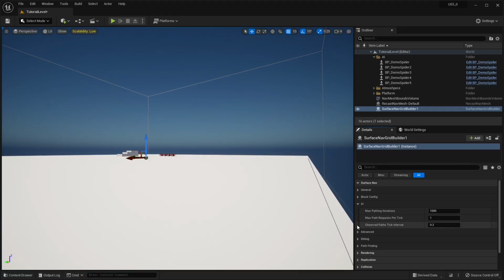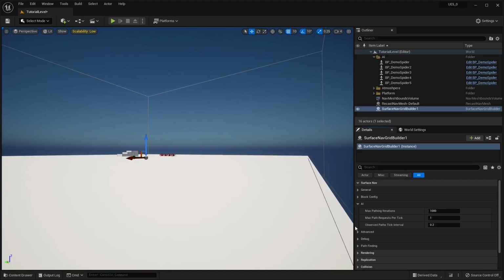So the next one, observed path tick interval. That's how often it will process requests for repaths, basically. So if the player moves, the pawn wants to repath to its new location, it'll do it every, right now, 0.2 seconds.